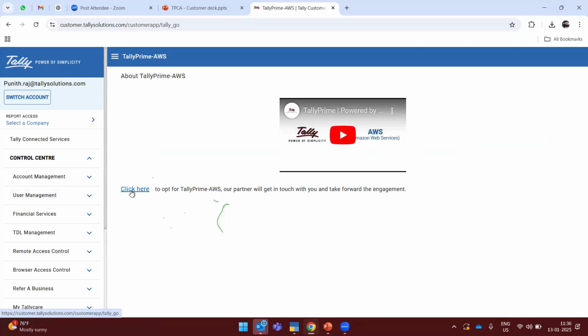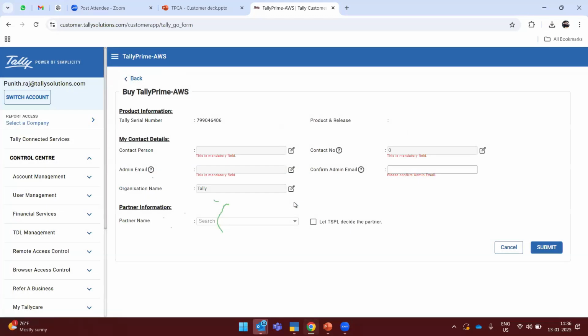Here it will show us a "click here to offer TallyPrime AWS. Our partner will get in touch with you and take you forward to the engagement." Once you click here, it will take you to the next page, where, if you have multiple serial numbers linked with one particular mail ID, you can see those listed here. Whichever serial number you want to link with the cloud access, you can select.